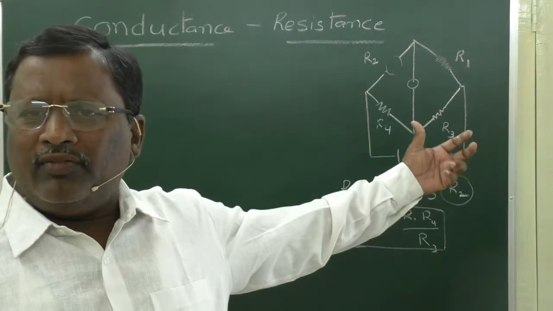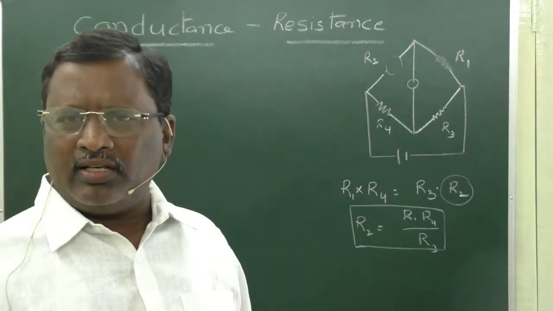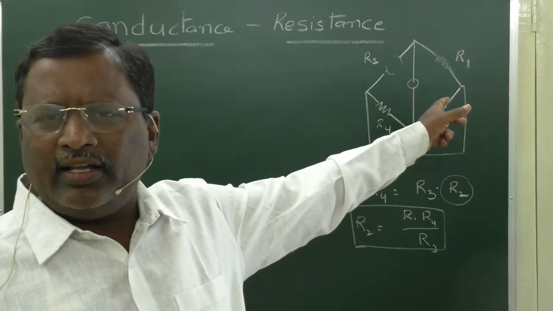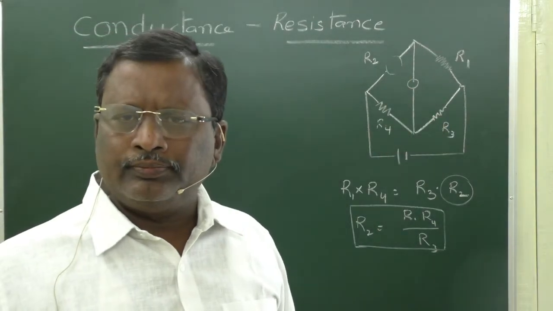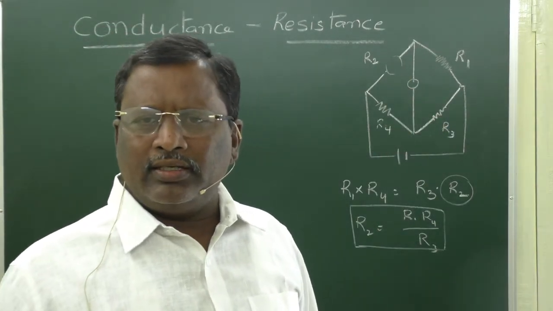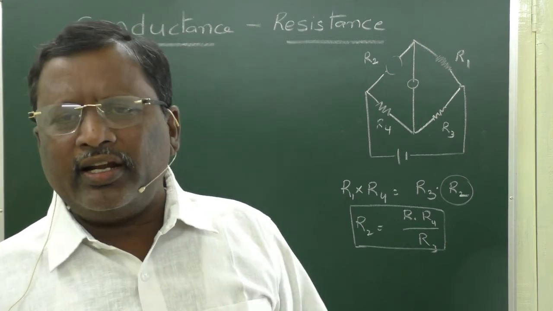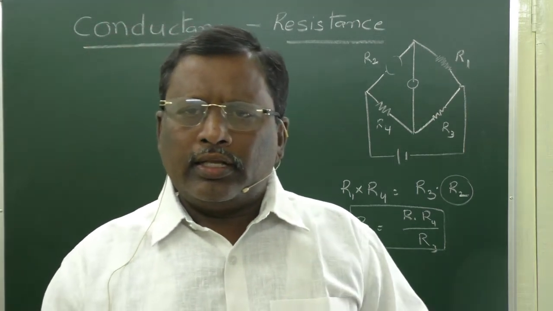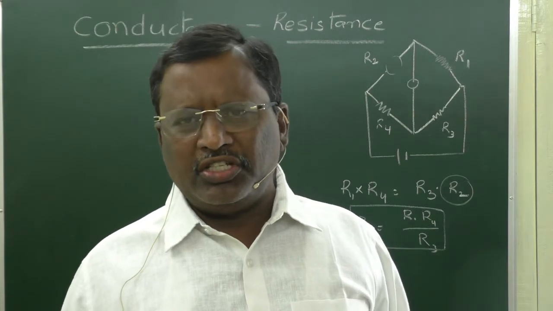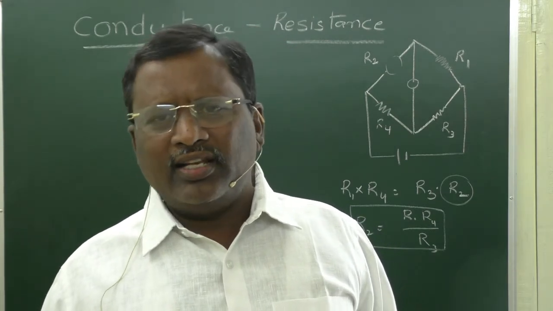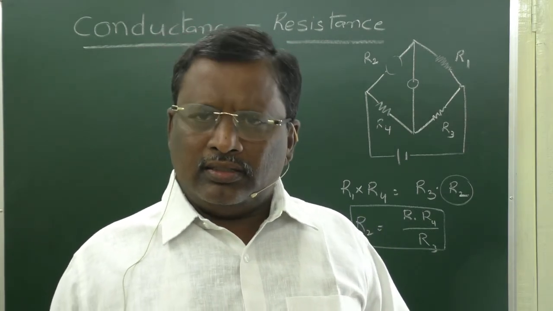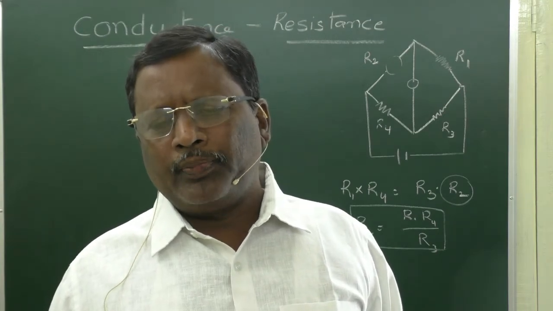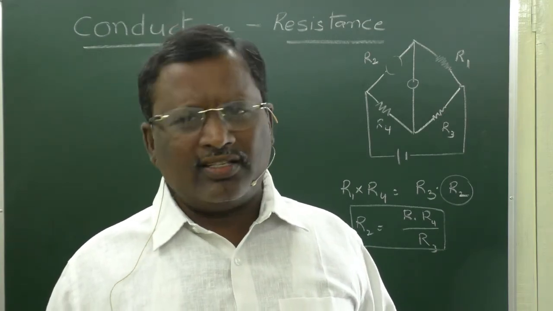as we did with a metallic wire, because a solution cannot be directly connected to a Wheatstone bridge. And the other one is with DC current. If you apply DC current, the composition of the electrolyte will change. These are the two main hurdles involved in measuring the conductance of an electrolyte, conductance or resistance, whatever it may be.